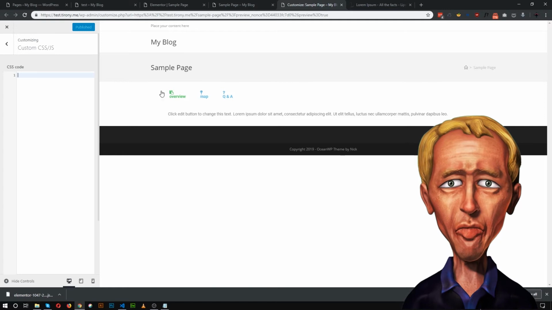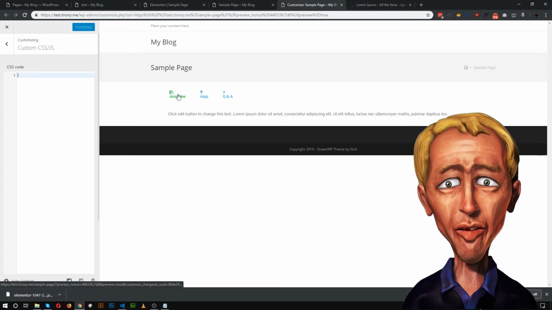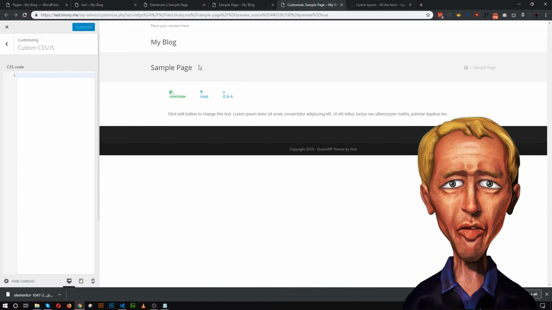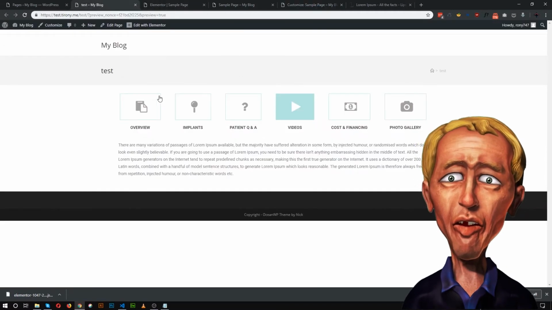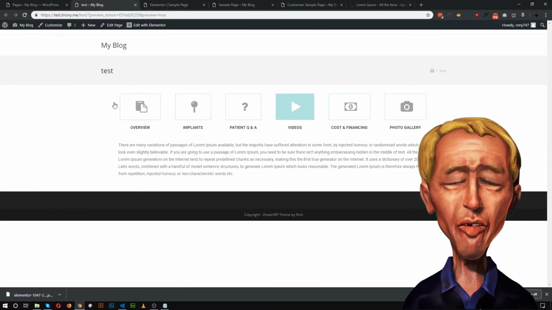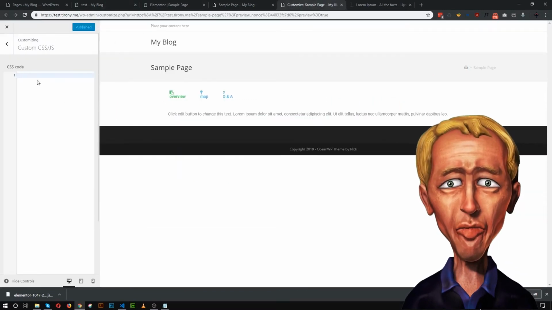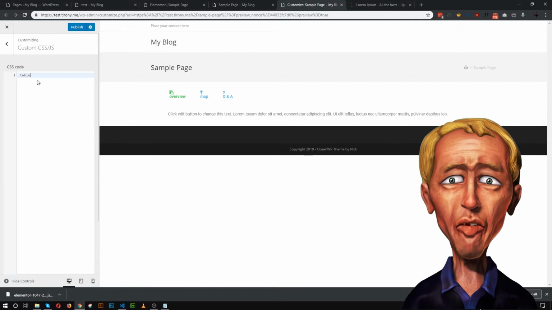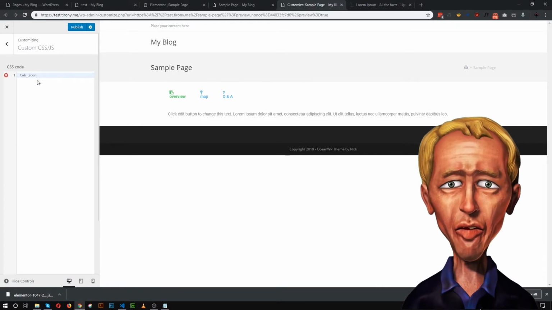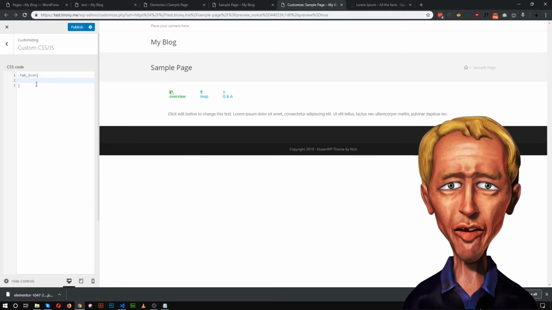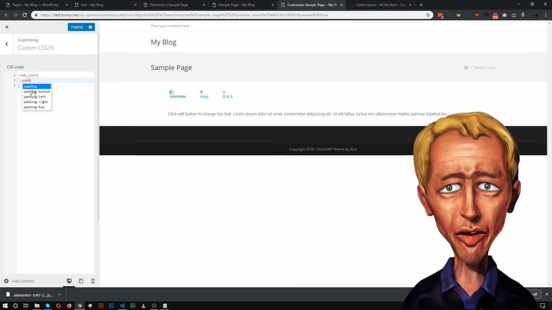First of all, we need to target the tab icons. We need to make this tab icon bigger and add a border around it. So let's target the class we have added, tab_icon, and give it some padding.